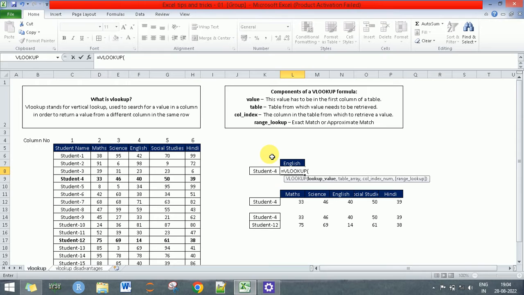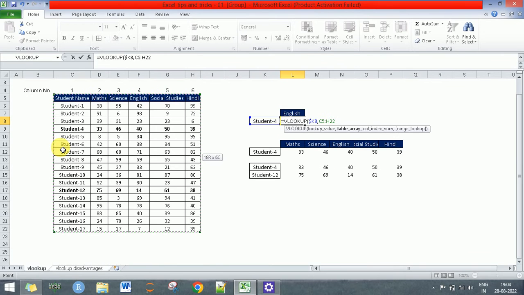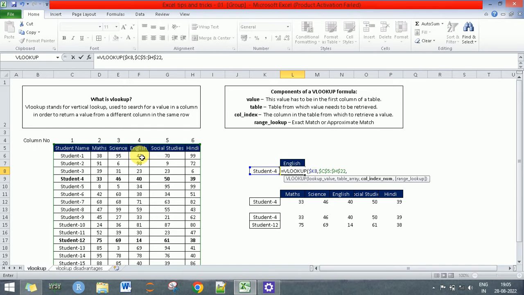So let's apply a VLOOKUP formula to fetch the marks of student 4 in the English subject. Our lookup value is student 4, correct? Now we select the table array and lock this. What's the third? The column index number.